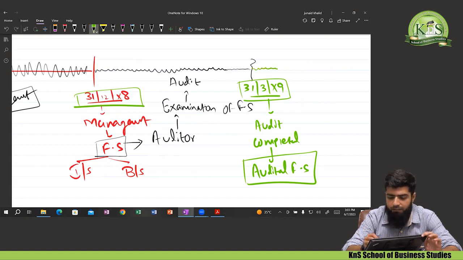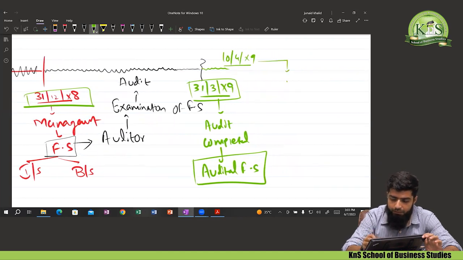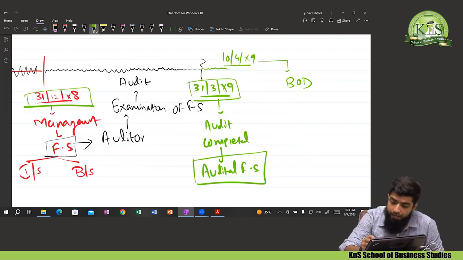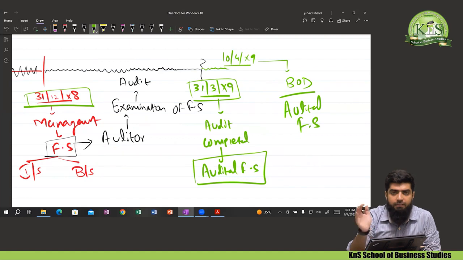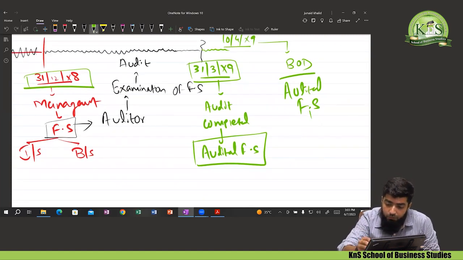There will be a board of directors meeting, let's say on the 10th of April 20x9. Now the board of directors meeting is conducted, in which the board of directors are there, and this audited financial statement is presented. Board of directors will quickly evaluate this financial statement, and then board of directors will give the approval.